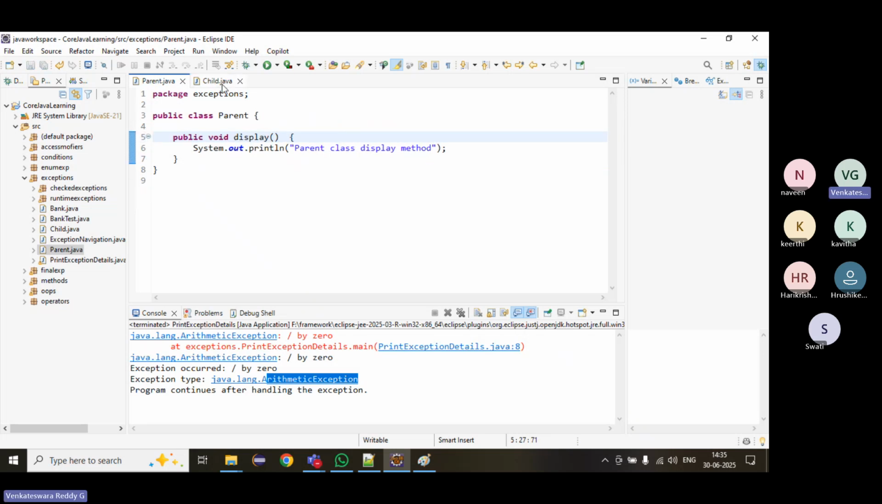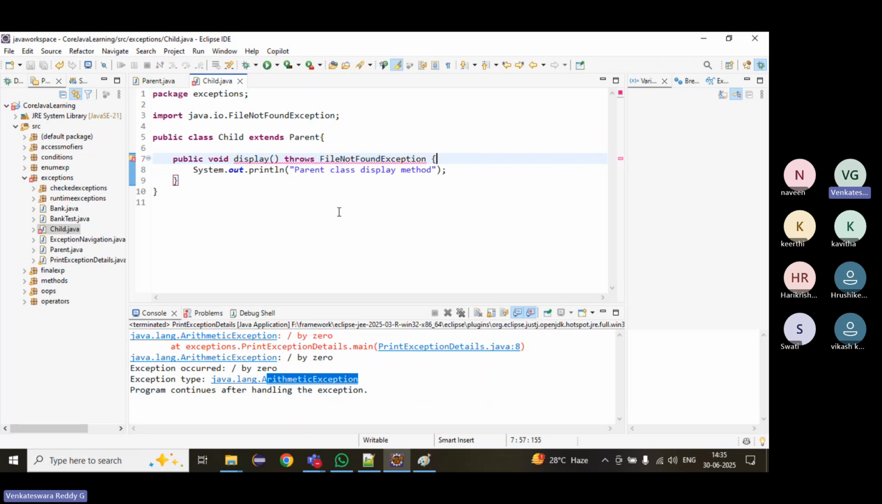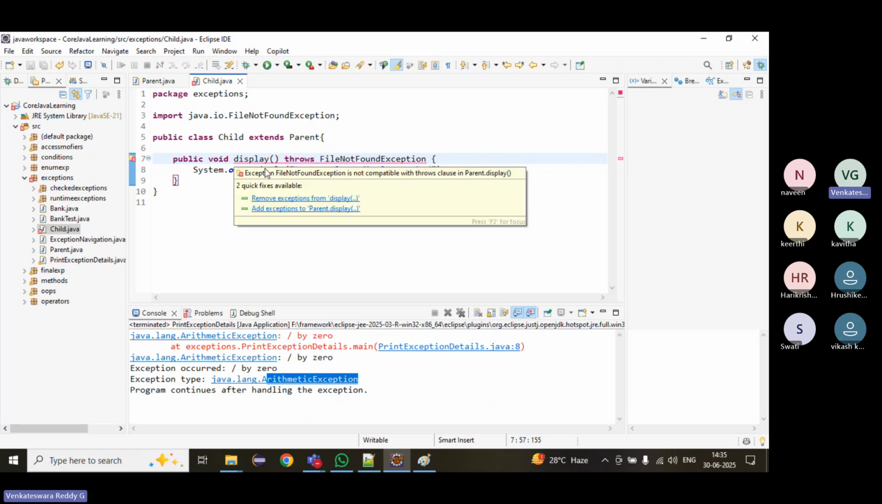But coming to the child having throws with some checked or unchecked exceptions. First we'll say an unchecked exception. Right now, the parent is not mandatory. If the child is throwing an unchecked exception or runtime exception, the parent need not handle it. But if the child class is throwing a checked exception, FileNotFoundException, now immediately we will get a compilation error.